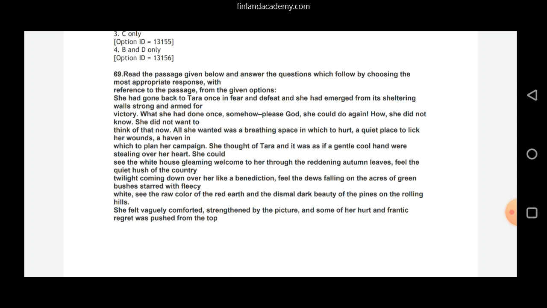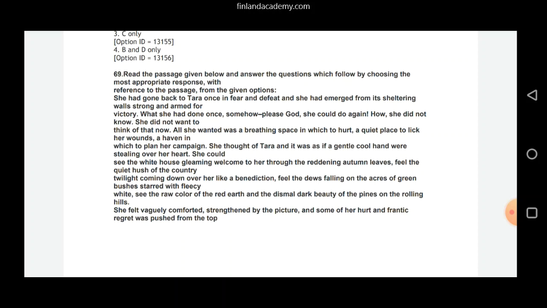She had gone back to Tara, once in fear and defeat, and she had emerged from its sheltering walls strong and armed for victory. What she had done once, somehow please God, she could do again. How, she did not know. She did not want to think of that now. All she wanted was a breathing space in which to hurt, a quiet place to lick her wounds, a haven in which to plan her campaign.